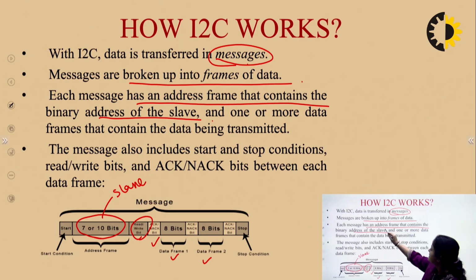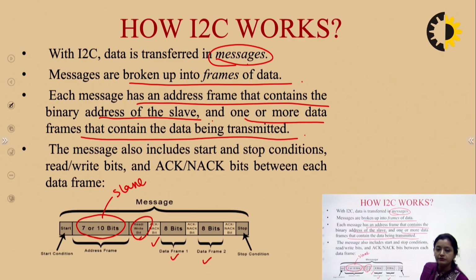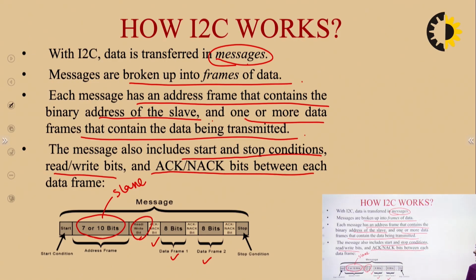So, each message has an address frame that contains the binary address of the slave and one or more data frames that contain the data which is being transmitted. So, multiple data frames can be there. There is an address of the intended recipient, that is the intended slave. The message also includes start and stop conditions, read/write bits, acknowledgement, not acknowledgement bits. Okay. So, this is a message frame for I2C.